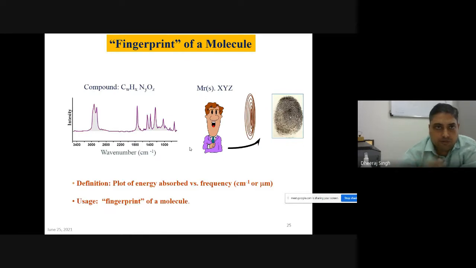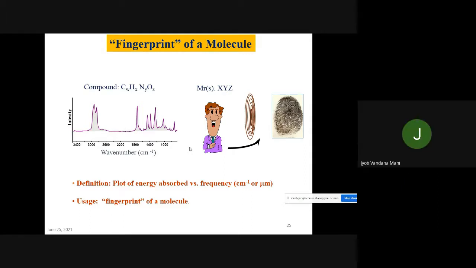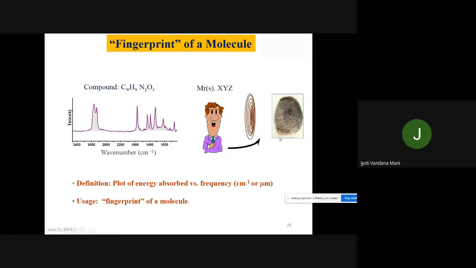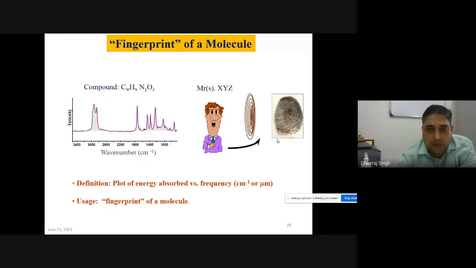Simply put, in forensic science, Raman spectroscopy provides the fingerprint of the molecule. Fingerprint means every molecule, every material or many molecules.